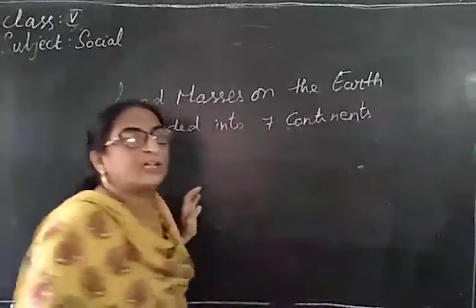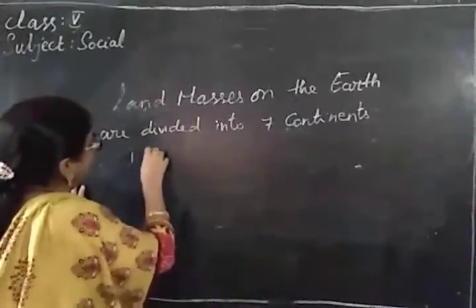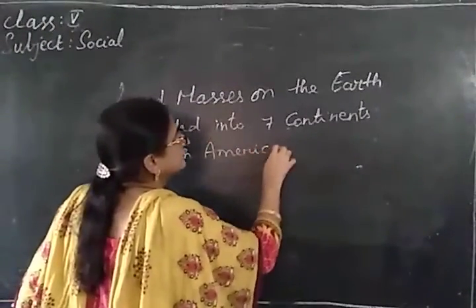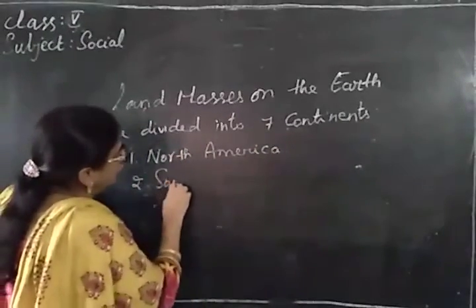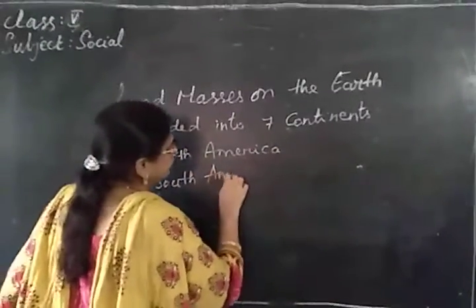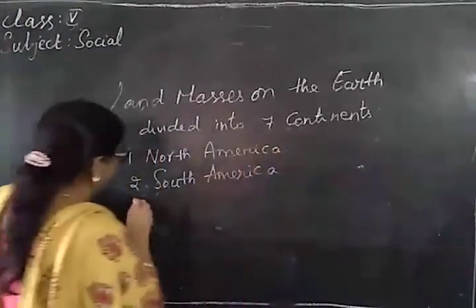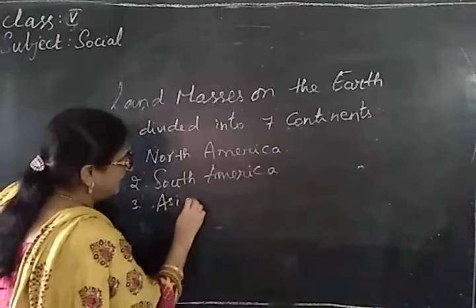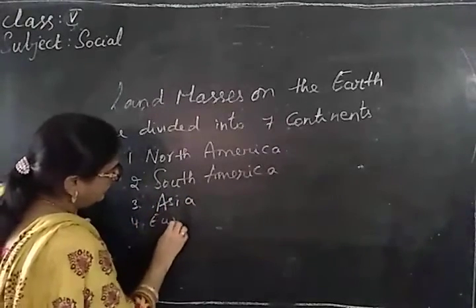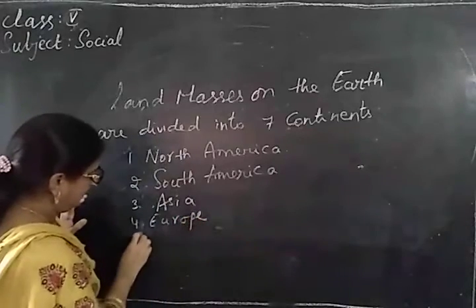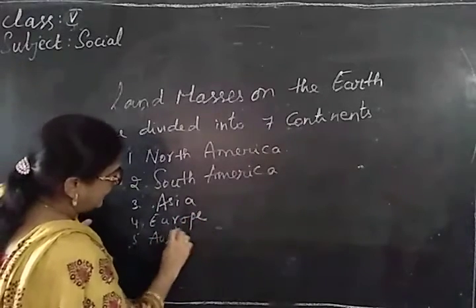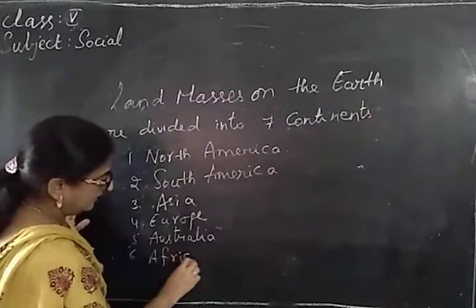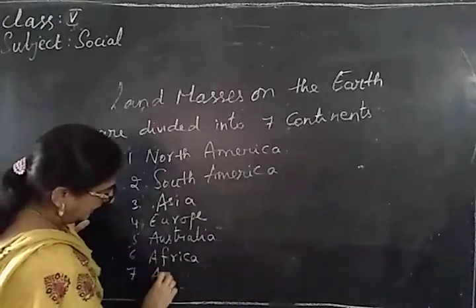Now let us learn what those 7 continents are. First one, North America, South America, Asia, Europe, Australia, Africa, Antarctica.